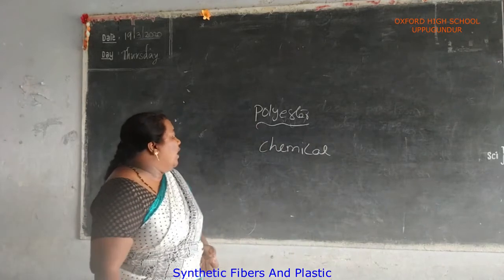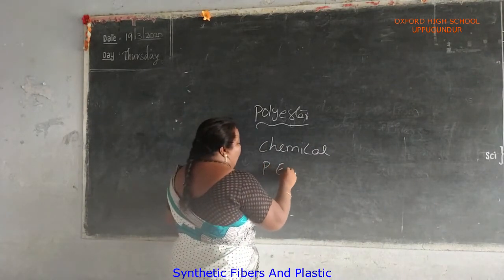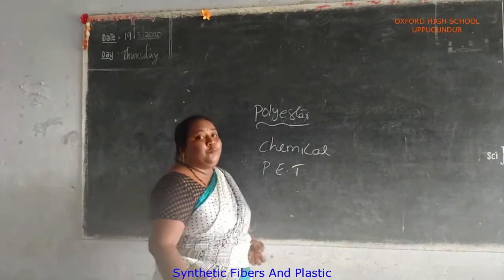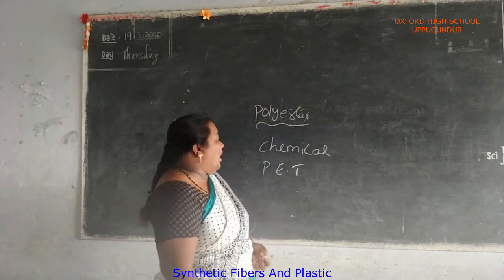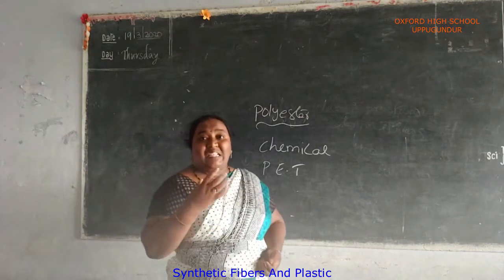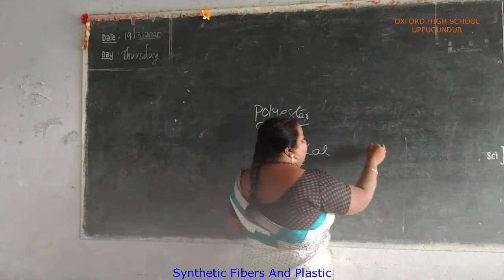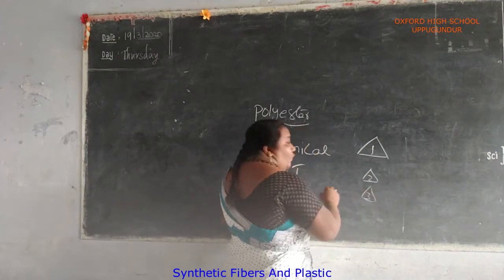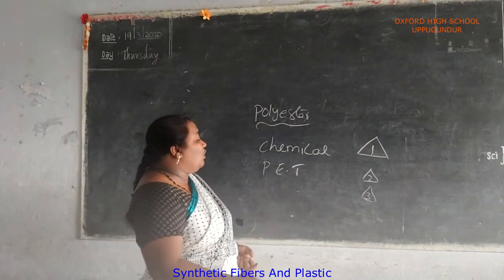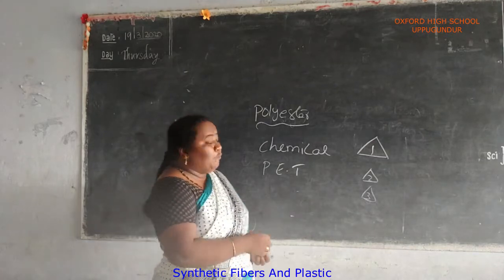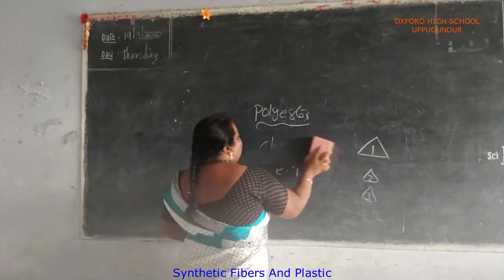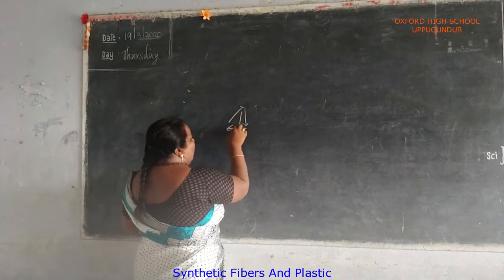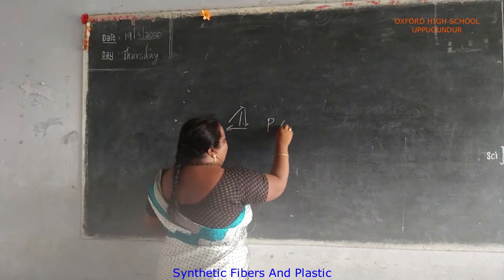Next, here we can see some bottles made up of polyester. PET means polyethylene terephthalate. When you buy plastic water bottles, we can see symbols like this. On the bottle we can see the numbers 1, 2, 3, which show whether it is recyclable or not. One is PET.